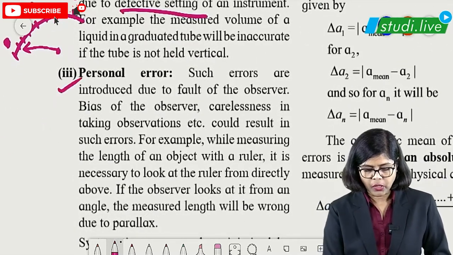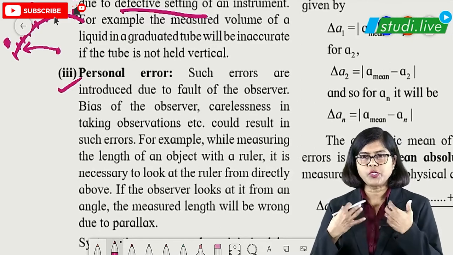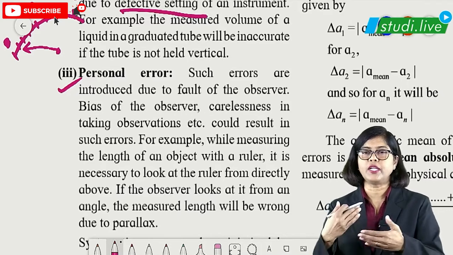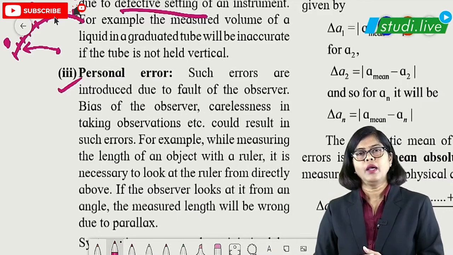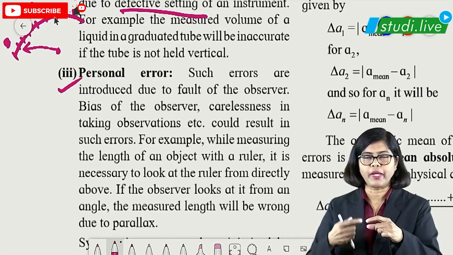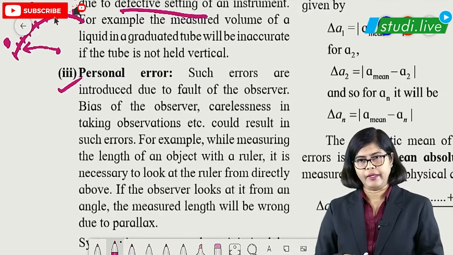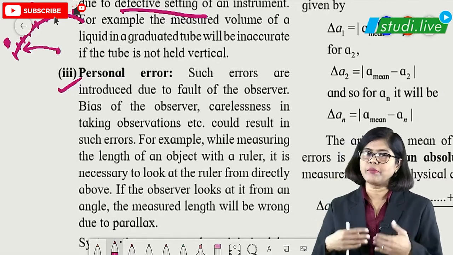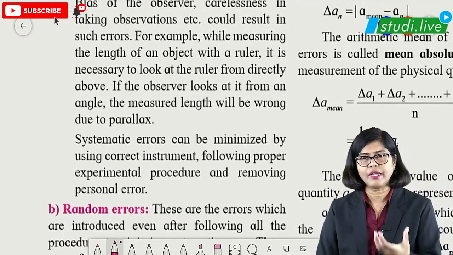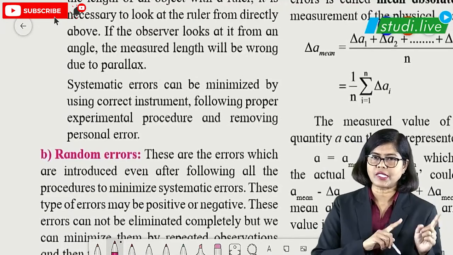Okay, then the third one is personal error. Personal error means, suppose when the observer is taking the reading, 2 or 3 people sit together taking readings and passing time, then the reading will obviously be wrong. So that comes under personal error. Suppose you wear spectacles and cannot read the microscope properly because of them, that again comes under personal error. If you have not removed the parallax, that comes under personal error. So carelessness, less concentration, everything comes under this. That was the first type, students, the systematic error.